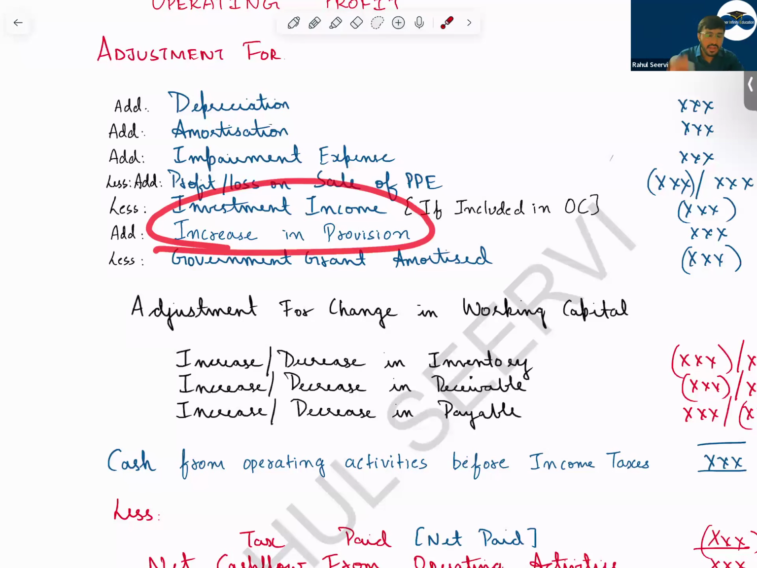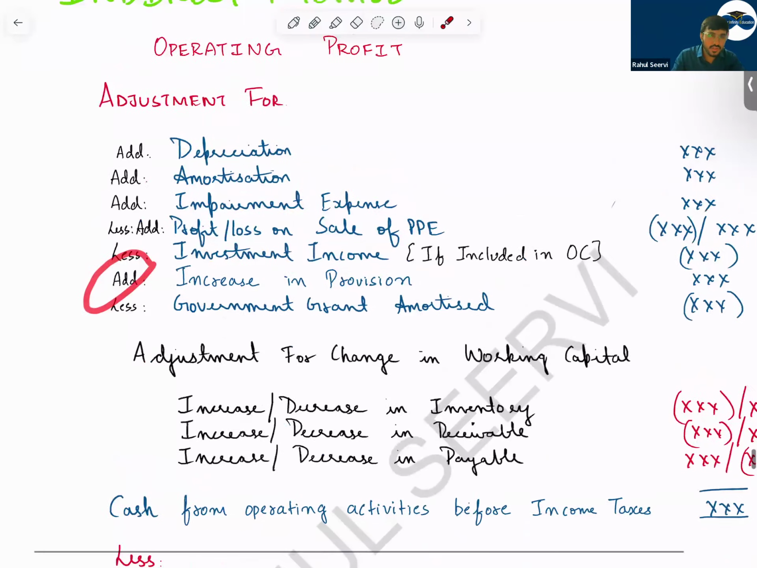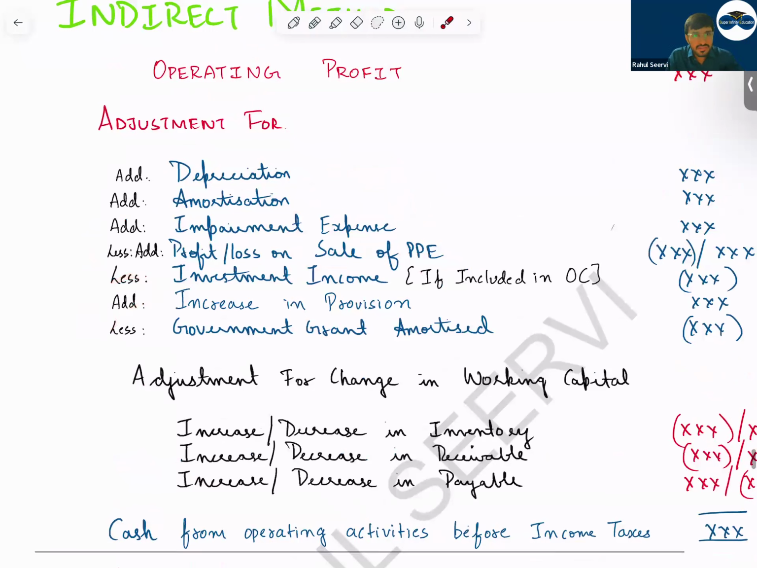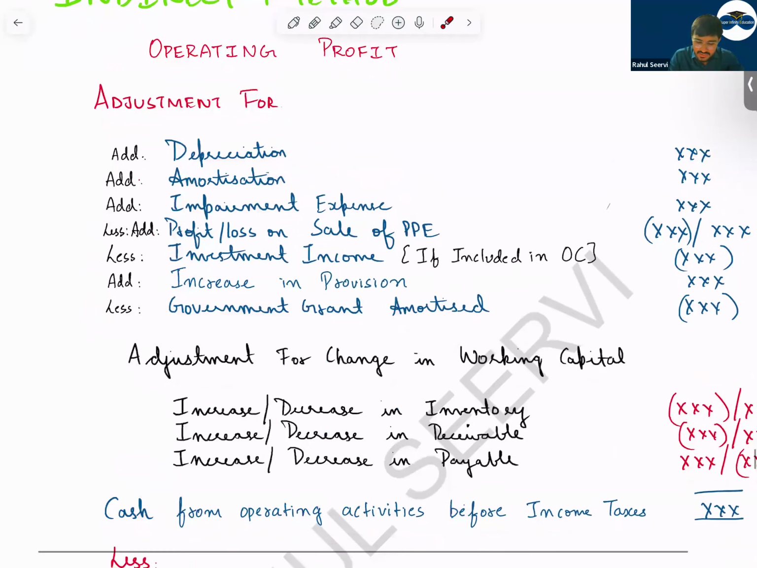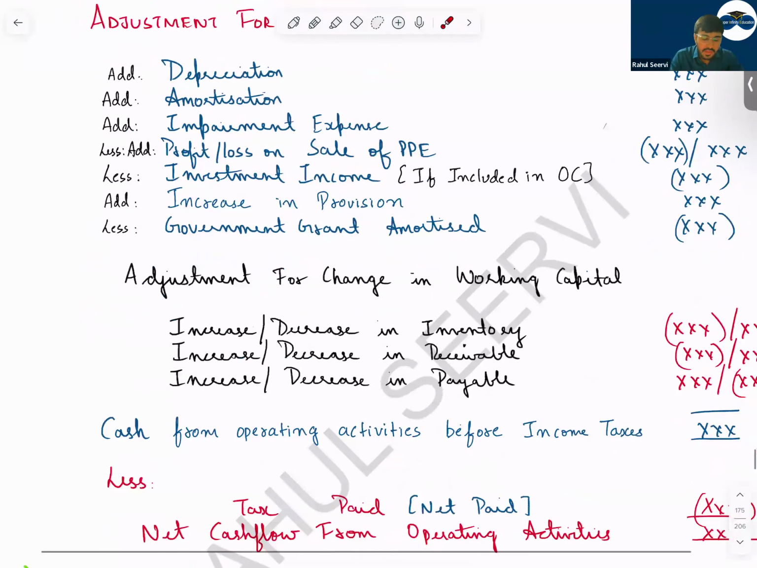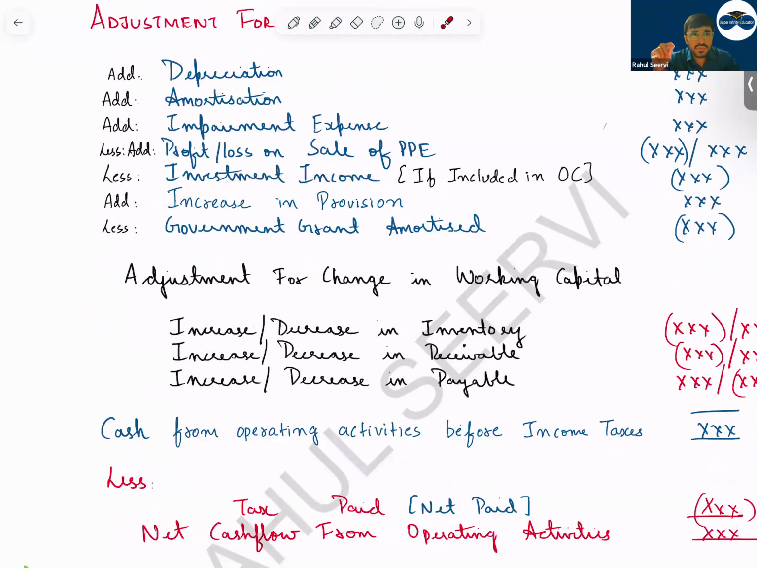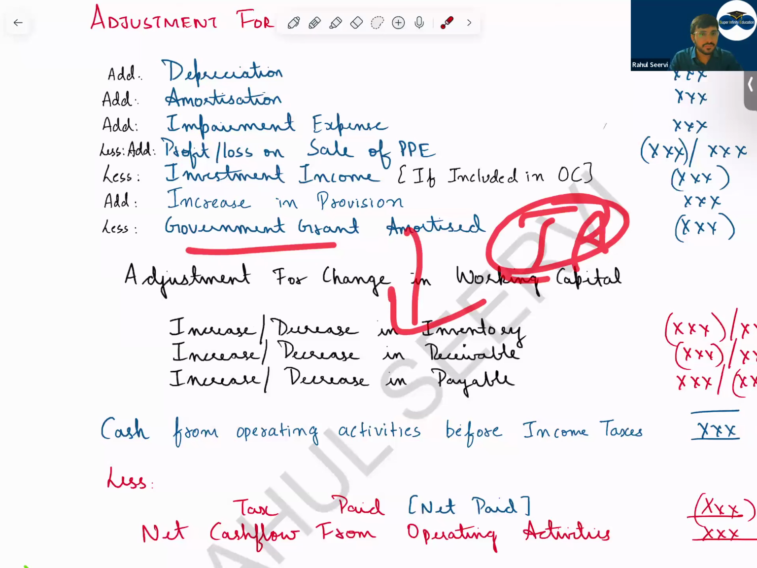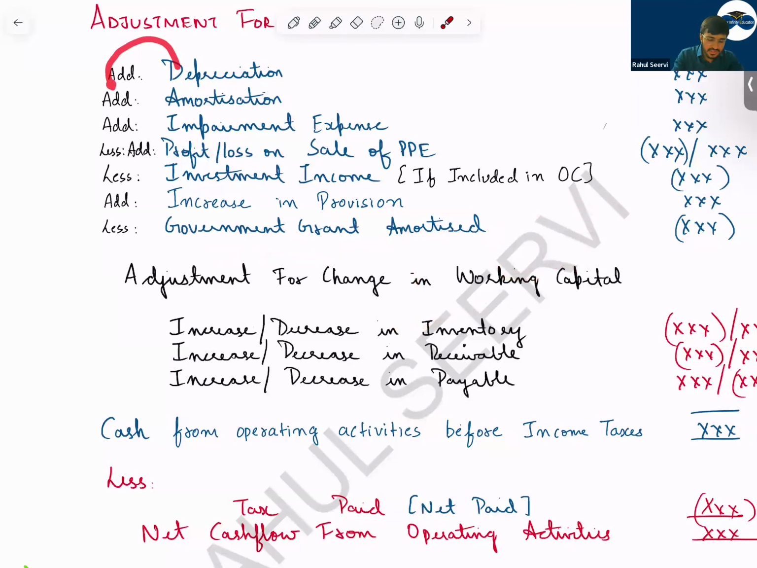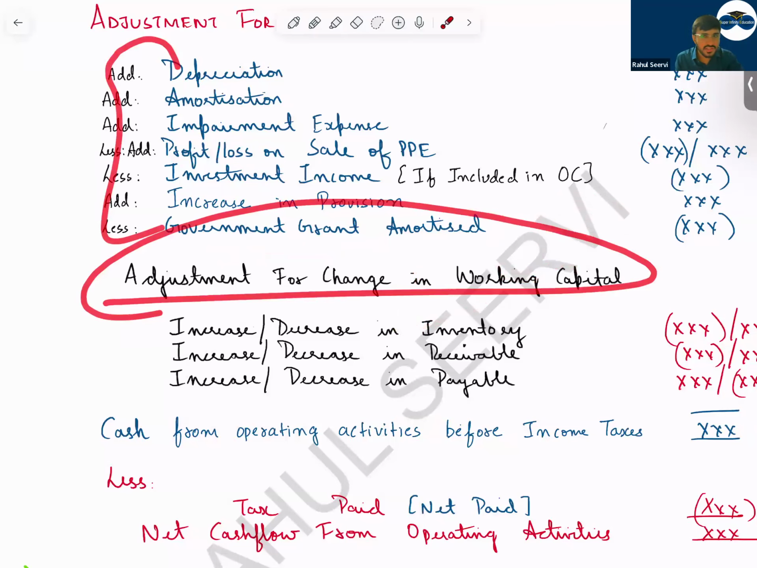Then increase in provision. If there is an increase in provision during the year, you will add it because provision is an expense in your P&L under operating category. But is this a cash outflow? It's not a cash outflow actually. So whatever is the increase in provision, you add it. Then less government grant amortized. Whatever is the government grant, your IAS 20, every year you record an amount in P&L as an income, that you will reduce it. Why? Because this will be taken care of in investing activity. These are the adjustments.